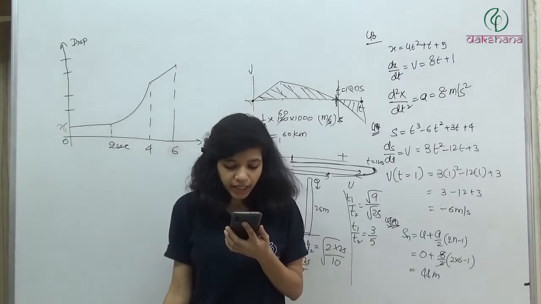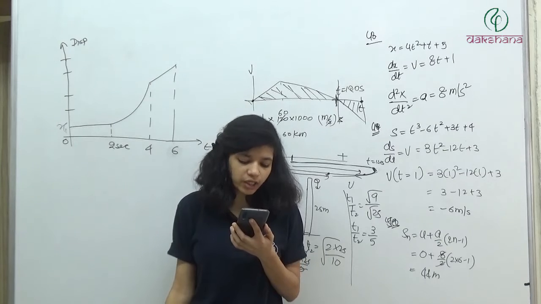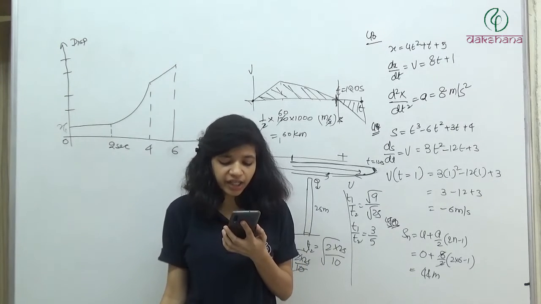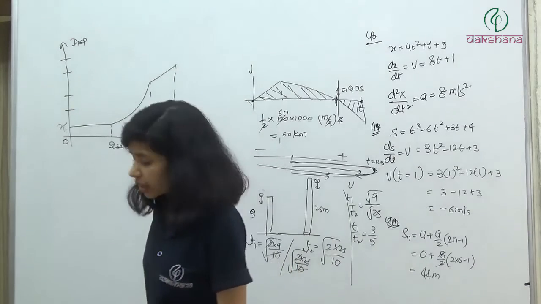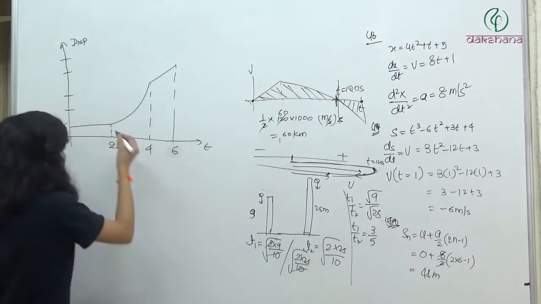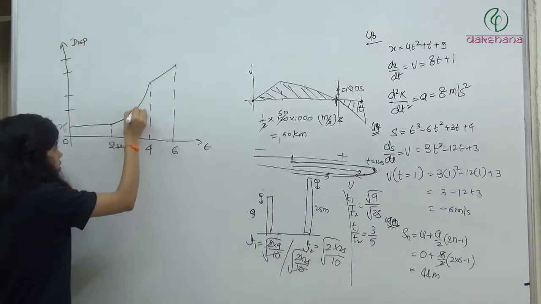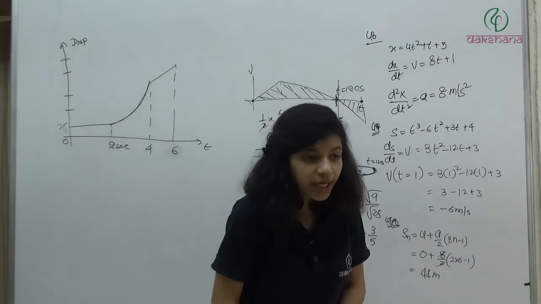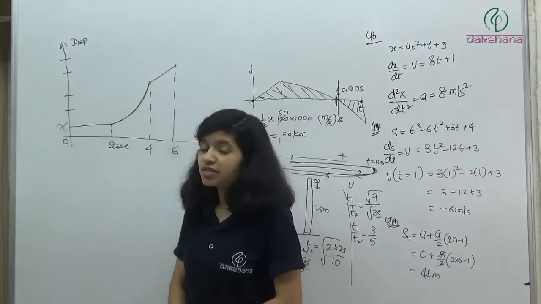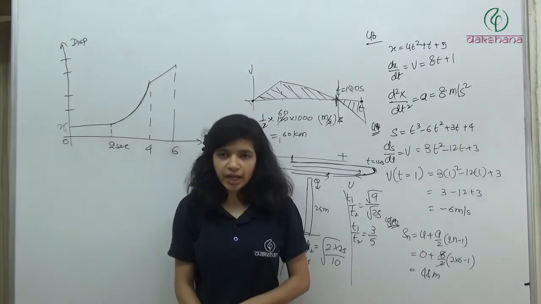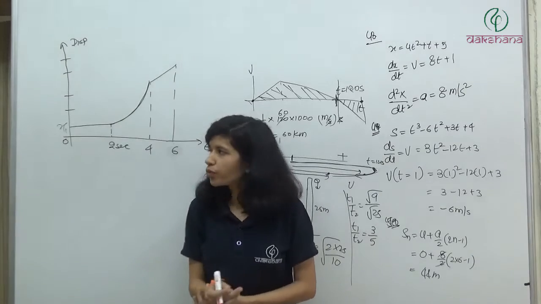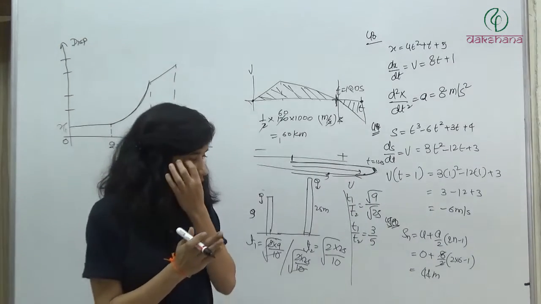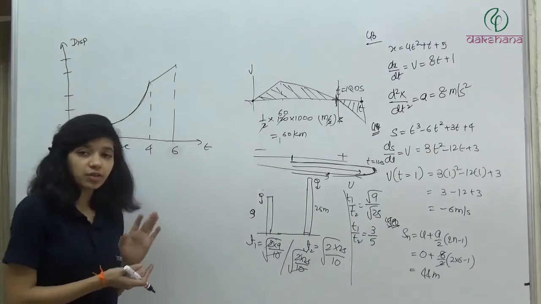The motion is accelerated and finally the particle moves with another constant velocity. Is it true? So what we can see here is that the graph looks like this. I told you long ago that if velocity is constant, then the displacement time graph will be a straight line with some slope.